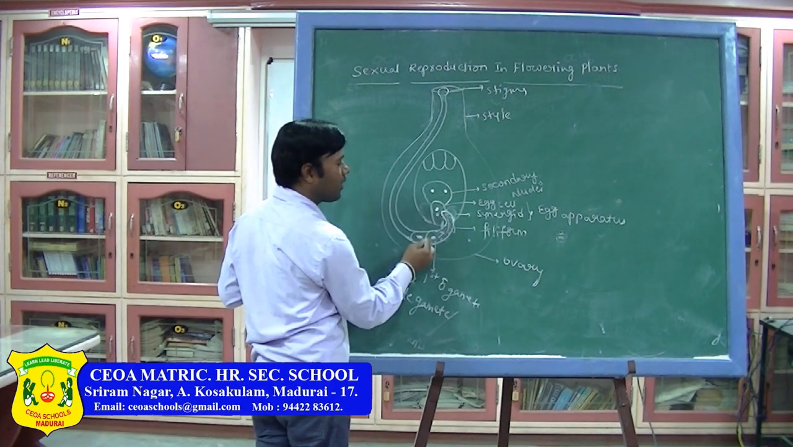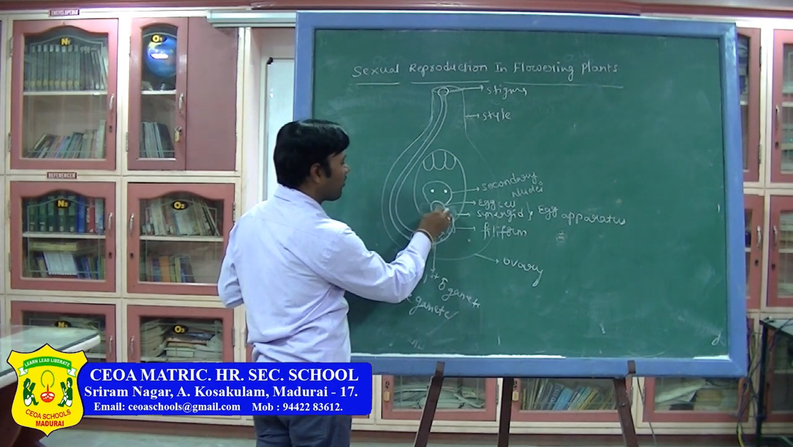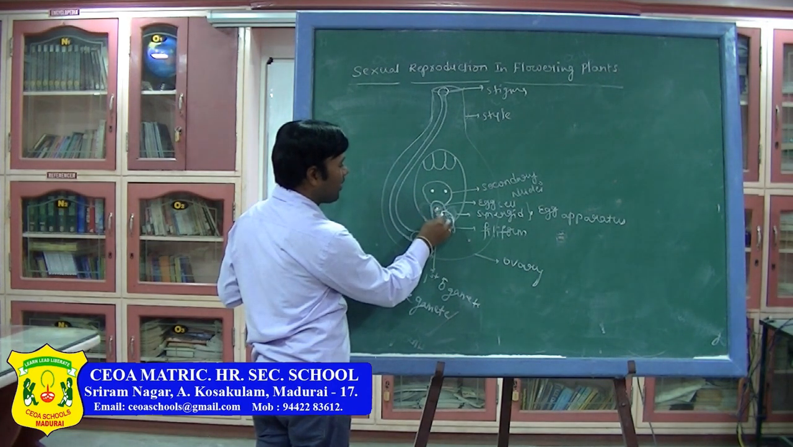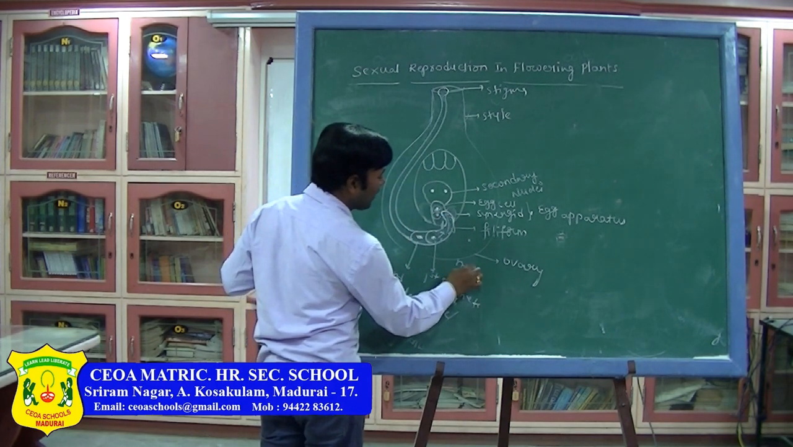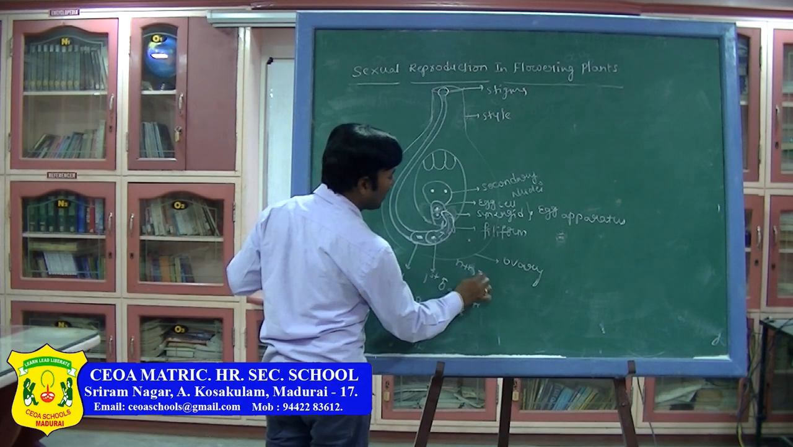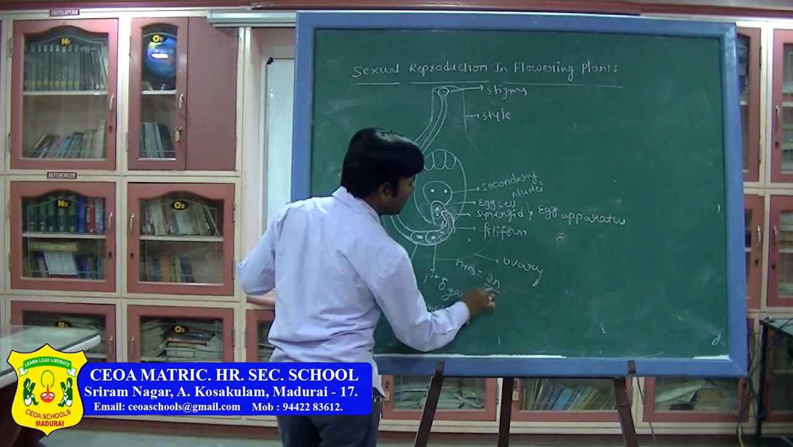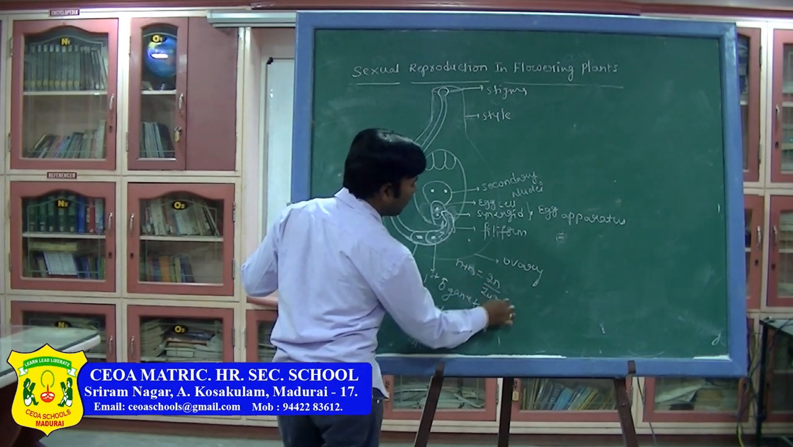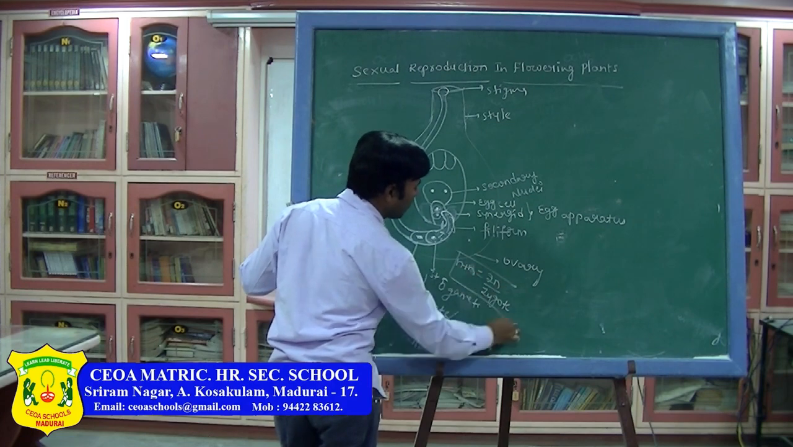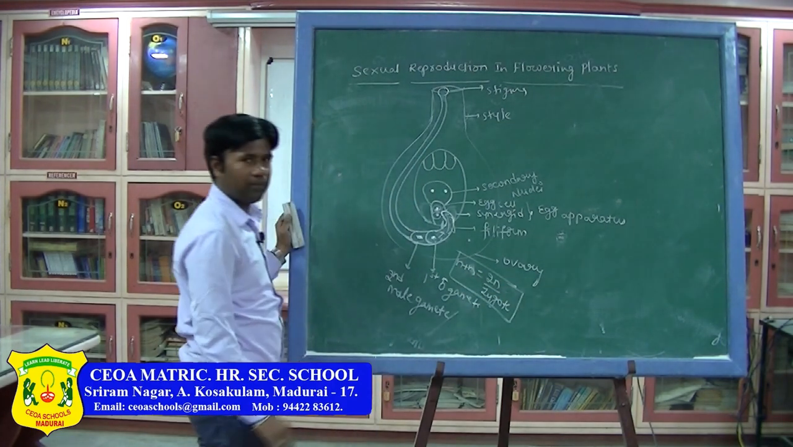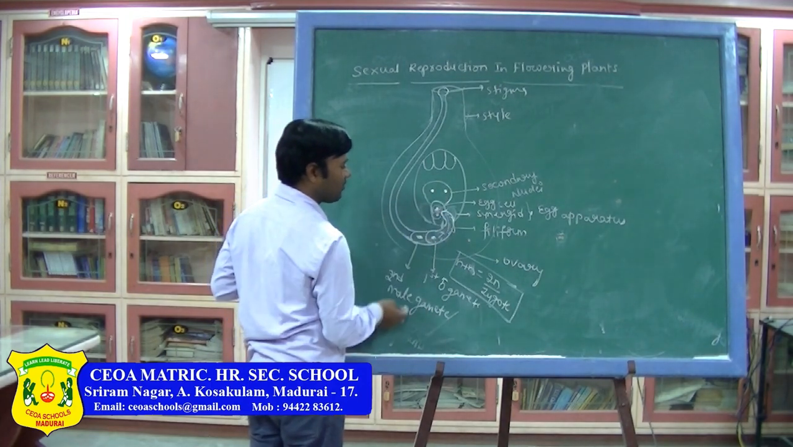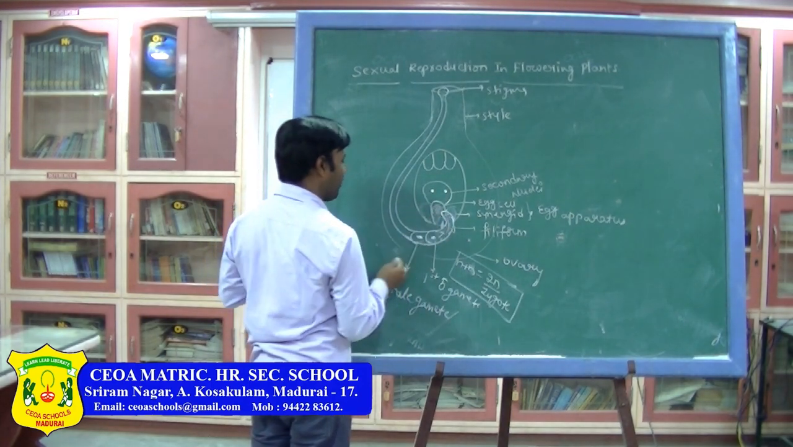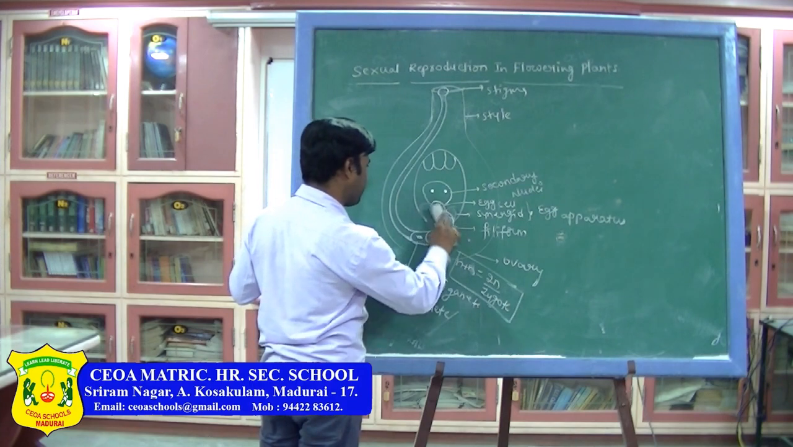Now, how many nuclei are present? The egg cell nucleus is N. The first male gamete is N. Now, N plus N equals a 2N zygote that will be formed. This process is called syngamy. Are you getting it? The first male gamete fuses with the egg cell. Now here, what I am drawing, just to see.